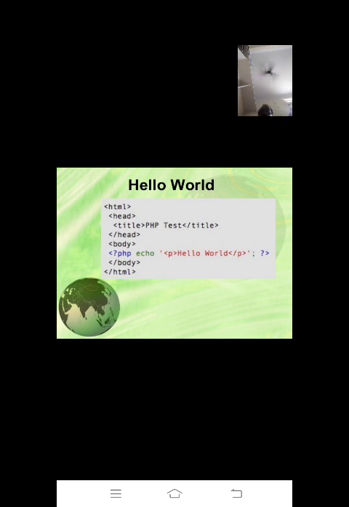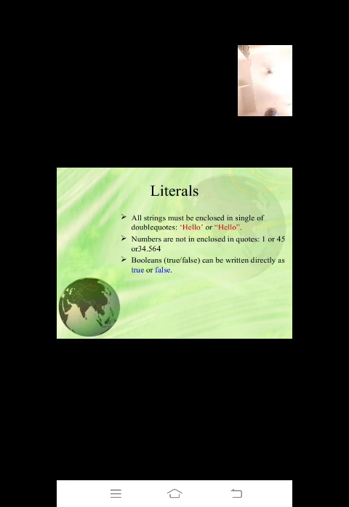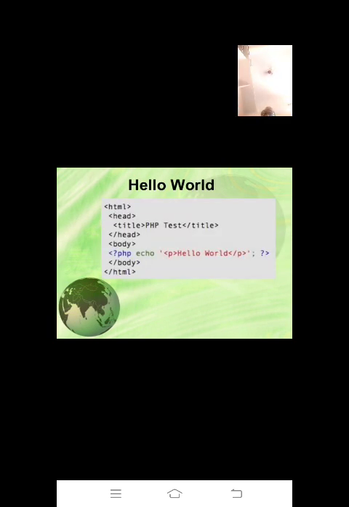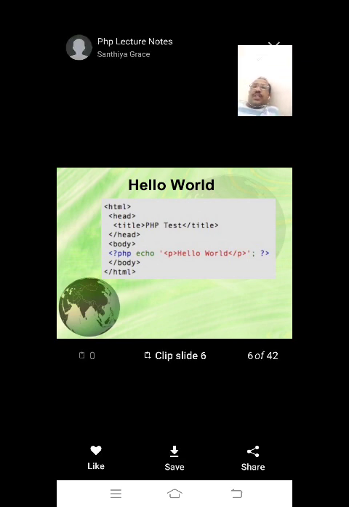So what you will get after execution is Hello World as the output. That is the simplest message to print using PHP, right? And what features or contents do we have in PHP, right?